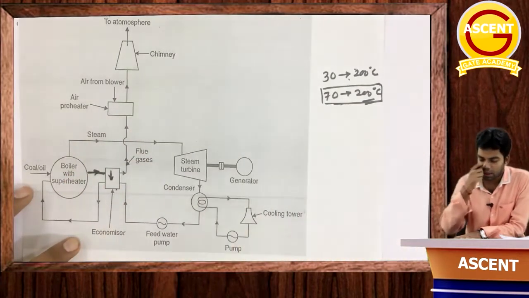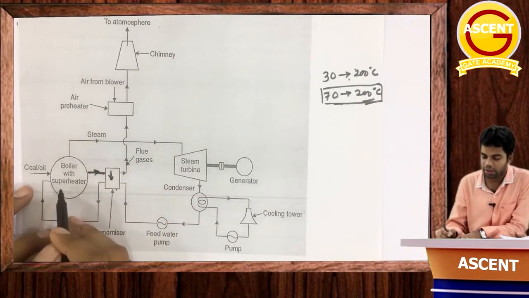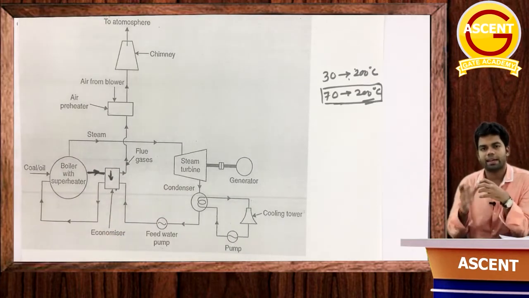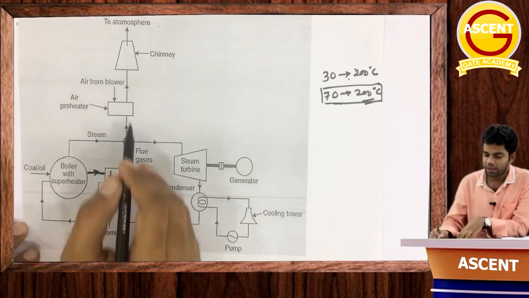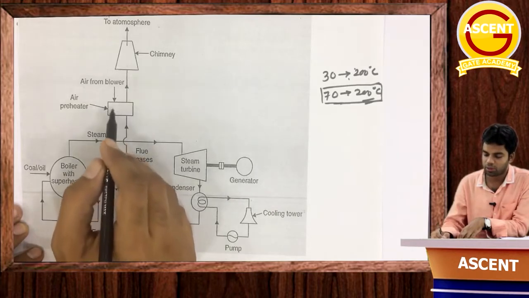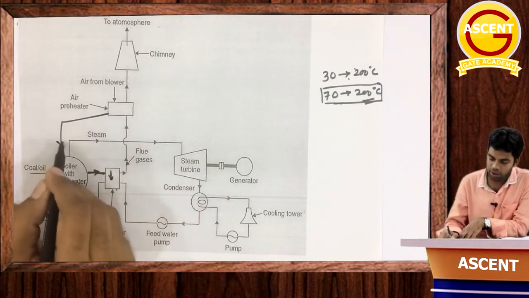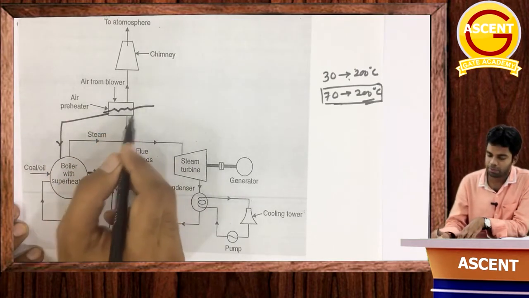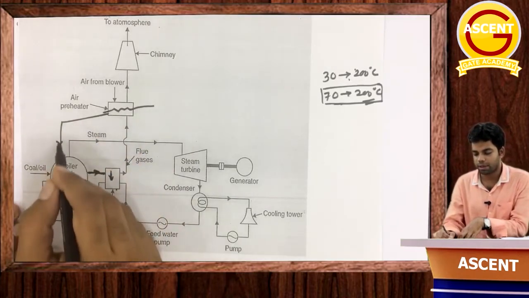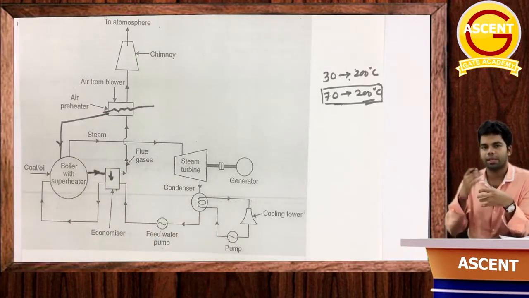और सेम इसी का भाई है एयर प्रीहीटर. What the air preheater is doing, जो एयर बॉयलर में आती है, ओके, बॉयलर needs air in order to have the combustion. तो जो एयर डायरेक्टली बॉयलर में आ रही है वो डायरेक्टली ना आके passes through this air preheater. ओके, एयर प्रीहीटर में यहाँ से जो फ्लू गैसेस निकल रही, this is getting to the air preheater. Okay, then जो एयर इसमें आ रही है, this air in the boiler is coming from this air preheater. ओके, तो डायरेक्टली एयर एटमॉस्फेयर से ना लेके that air is first passed through the air preheater and then it is passed through this boiler.